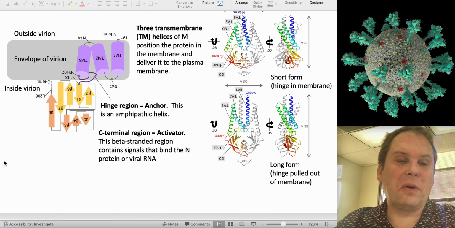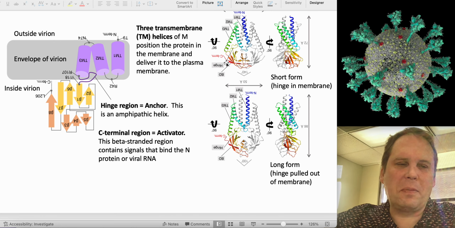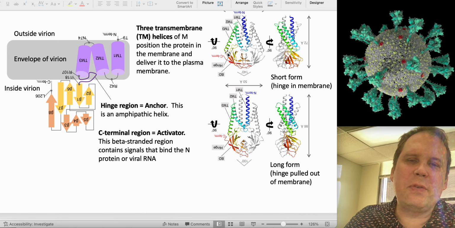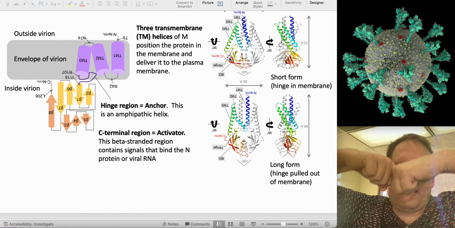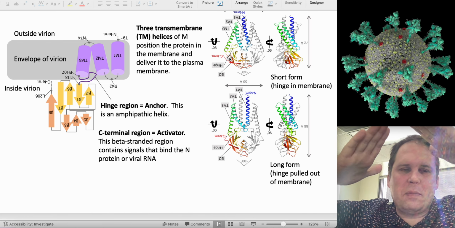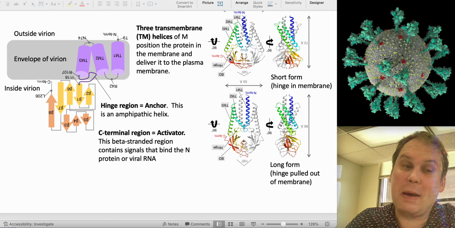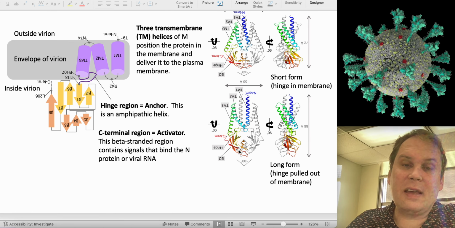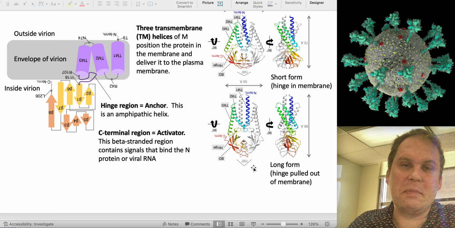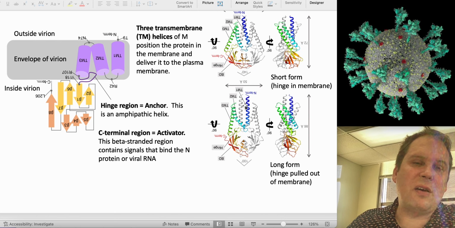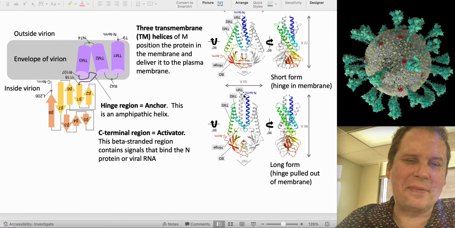Oh, no, that's right. So this is just showing, once again, the M protein. Here's the short form. You see the short form is really wide. It's pushing these helices way out wider, and it's got an extra little hinge region that's shoved up in the membrane. In the long form, we collapse this shape down to that shape. So it takes up less space on the inner leaflet, about the same space on the outer leaflet. And the hinge region that was all up in the membrane is moved to a different place; it's actually pulled down a little bit. The molecule's a lot taller, so it's hard to tell visually. You'd have to stack these two on top of each other. But that's the idea.